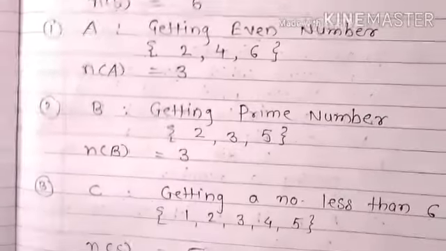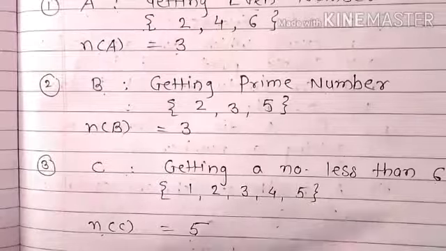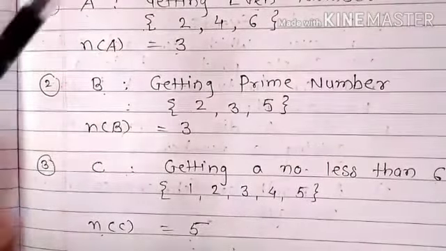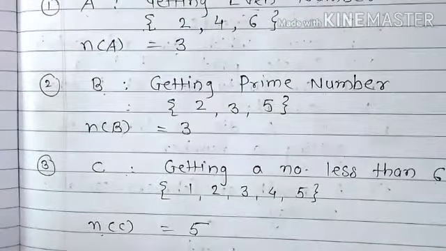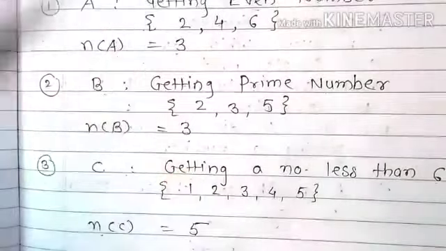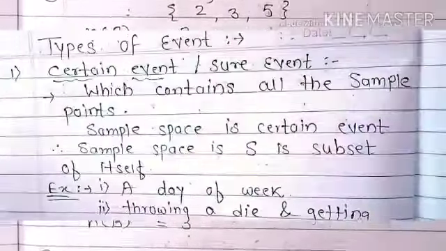The third event is C, getting a number less than 6. Again, this C is a subset of the sample space S. So the numbers less than 6 are 1, 2, 3, 4, 5. So N of C is equal to 5.